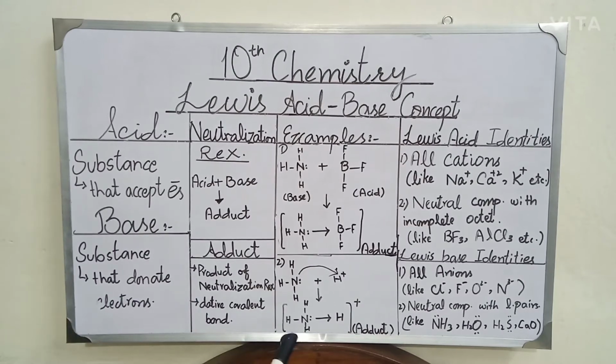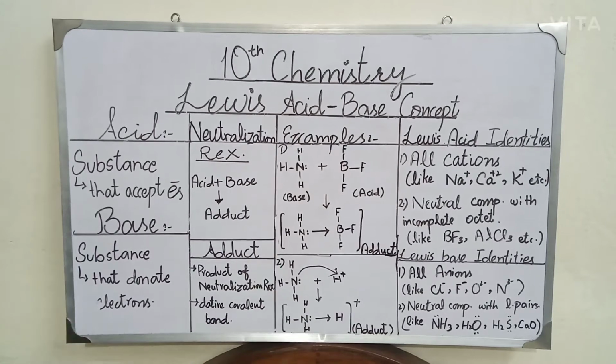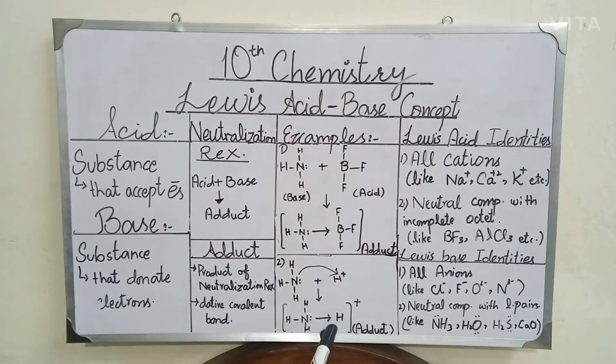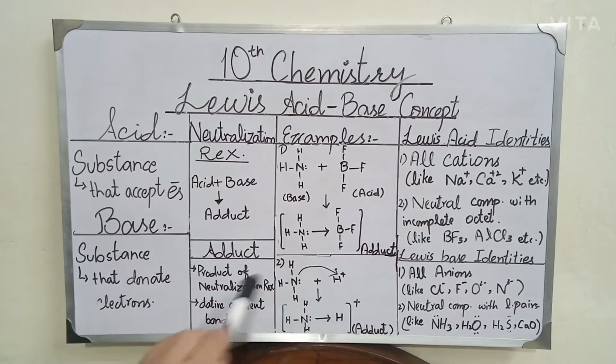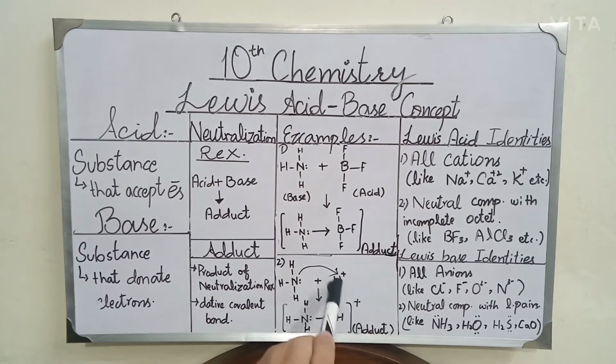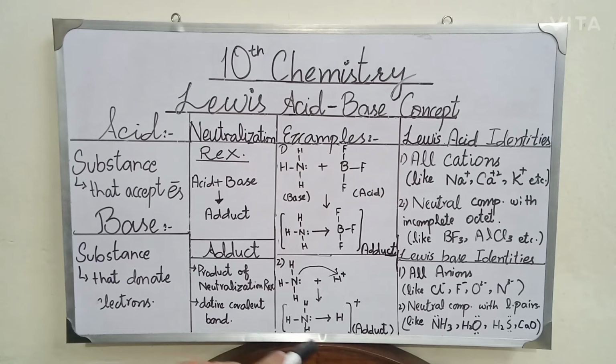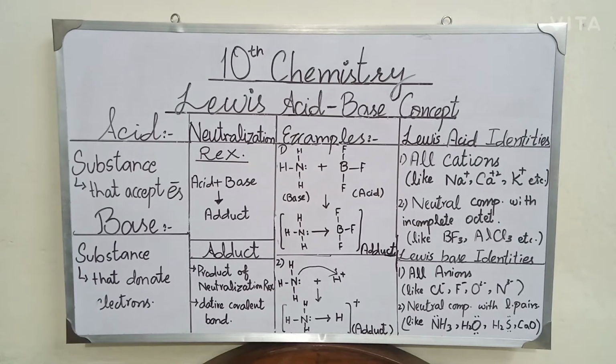The adduct is formed by the reaction of ammonia with the hydrogen ion, and in this reaction the nitrogen lone pair is transferred towards the hydrogen ion and they form a positive charge because H has a positive charge on it. So in this reaction the complete complex product is named an adduct.